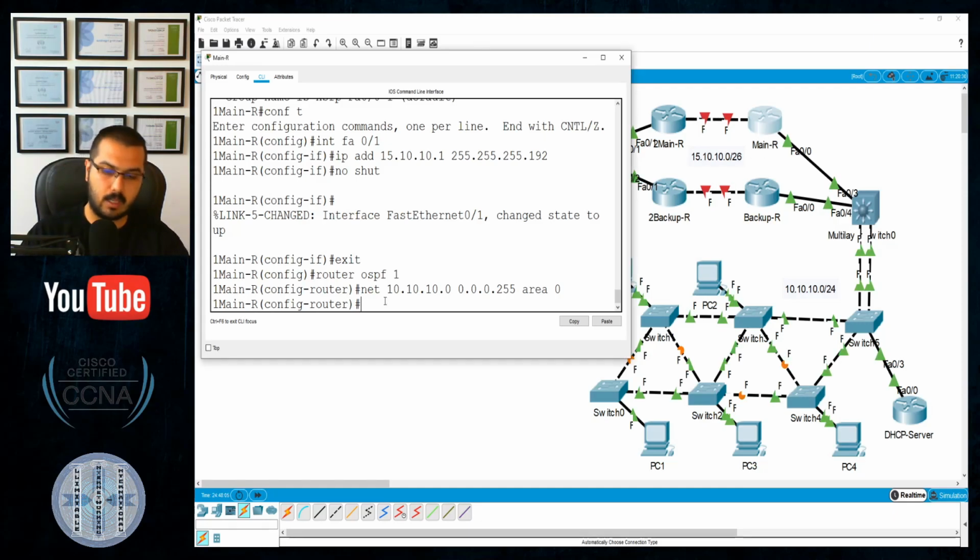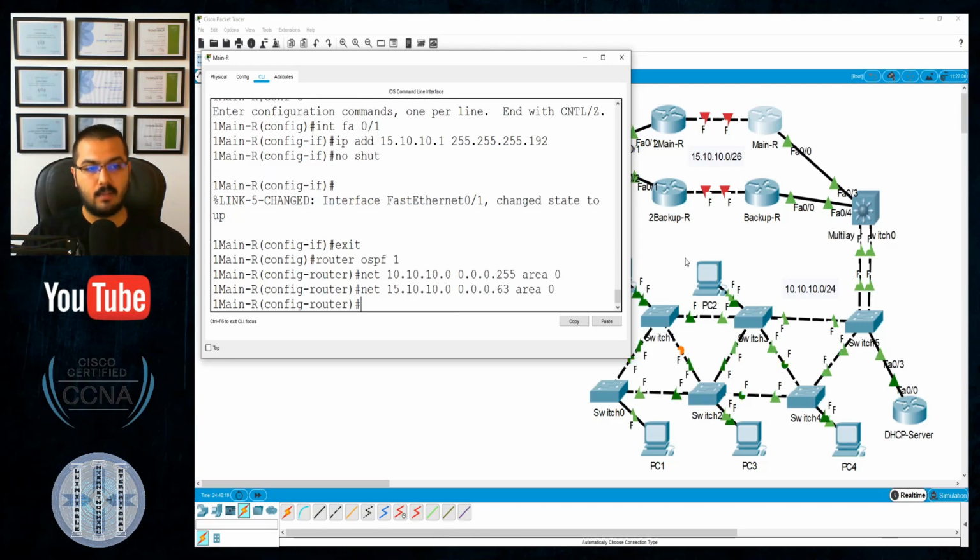Okay, so the other network will be 15.10.10.0. That will be 192, so that will be 63 here, /26, also area 0. So I have advertised my right, my left. Thanks a lot. And the same commands will definitely be duplicated here. If there was a DHCP server on this device, I would have to copy the commands of this device and paste it here, because if this one goes down, then another server should become a backup and continue giving IP addresses. But I have isolated DHCP inside the network to get relief from that.